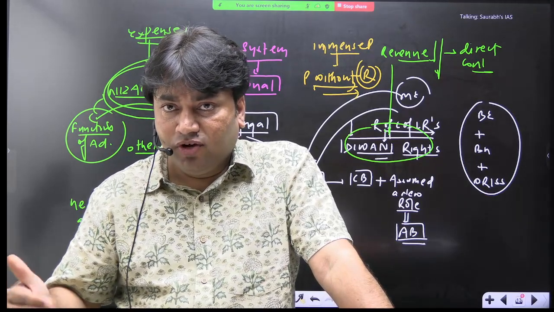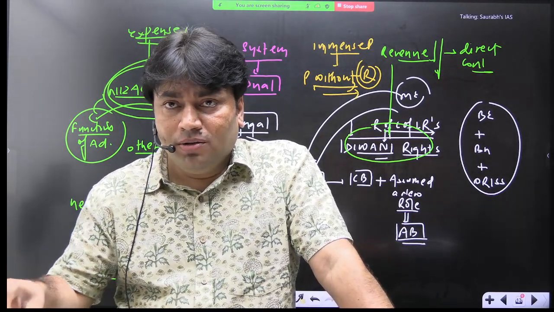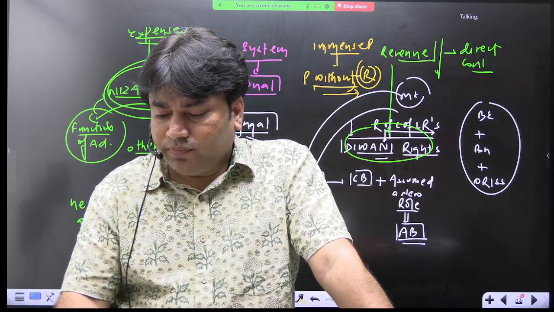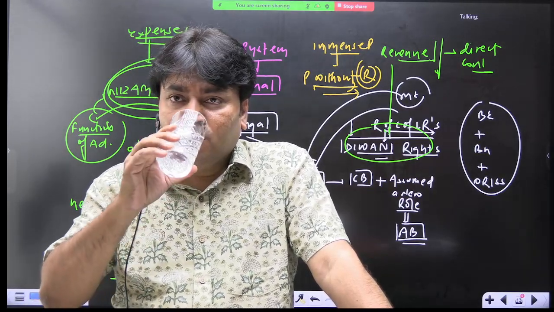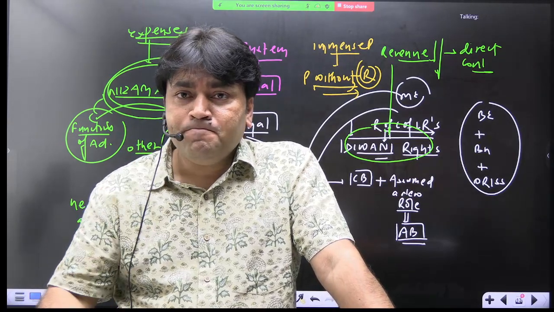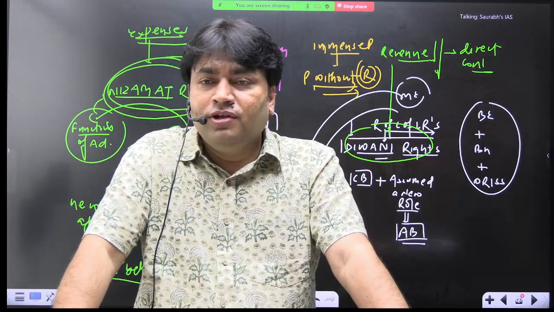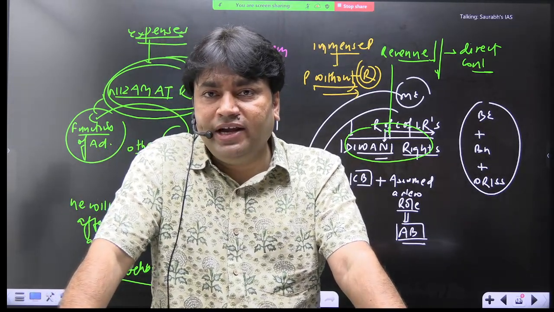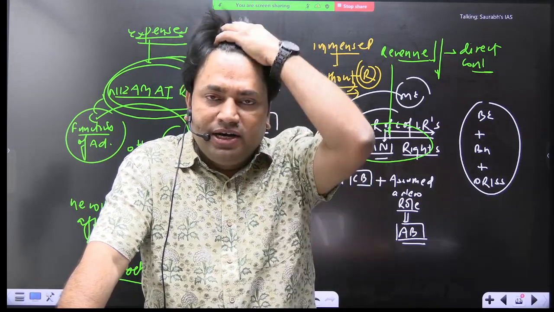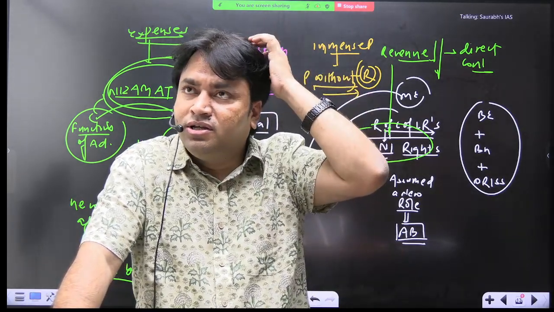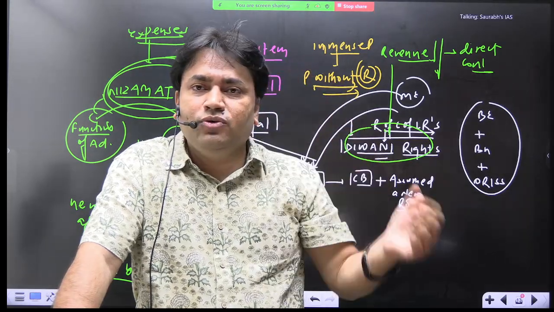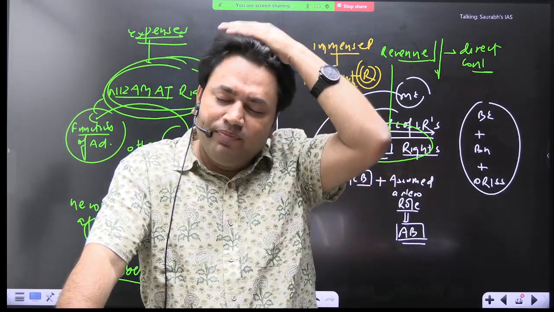Right. Next point. Warren Hastings was sent to India to solve this challenge. Write in bracket 1772 to 1785. The year is 1772 to 1785.